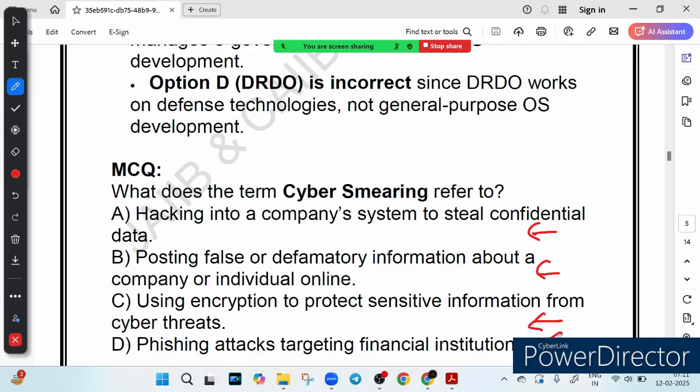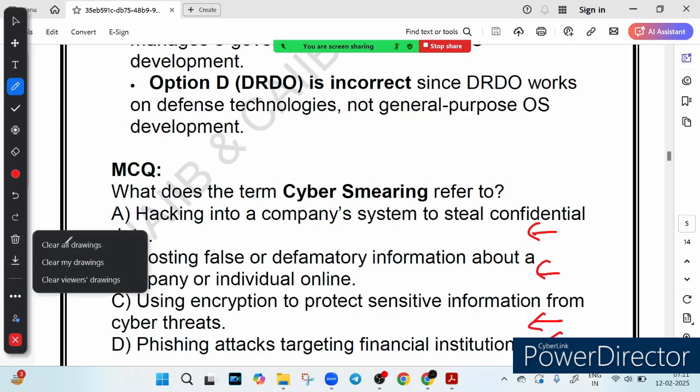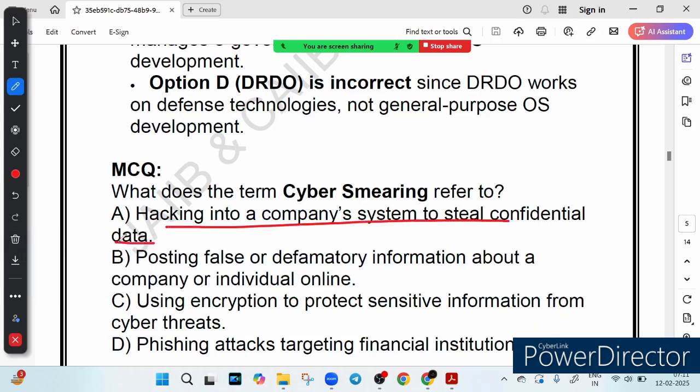Alright, let's break down each option and find the correct answer. Option A says hacking into a computer system to steal confidential data. Hacking means gaining unauthorized access to a system to steal, modify, or destroy data. However, cyber smearing is not about hacking. It is about spreading false information. For example, if a hacker breaks into a company database and leaks customer details, that is hacking, not cyber smearing.